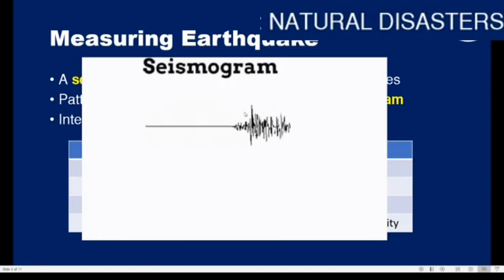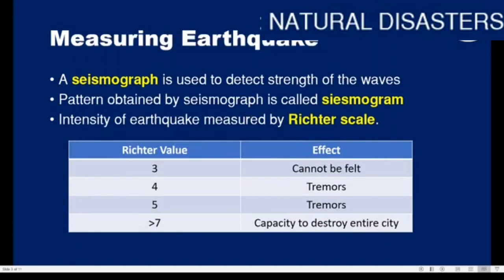It helps us to determine the Richter value of the earthquake. The intensity of an earthquake is measured by a Richter scale, and this Richter scale will give us certain Richter values. If the Richter value is less than 3, the earthquake cannot be felt.